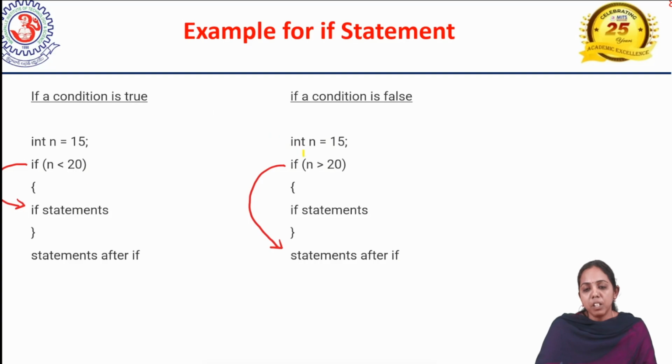Then, coming to the next one, if the condition is false, where will it go? Now n is equal to 15, and I have written if n is greater than 20. Obviously, 15 is not greater than 20, so it will never enter the curly braces. It will go out of the curly braces, and any statements written outside the curly braces are going to be executed. This is the flow of an if statement.